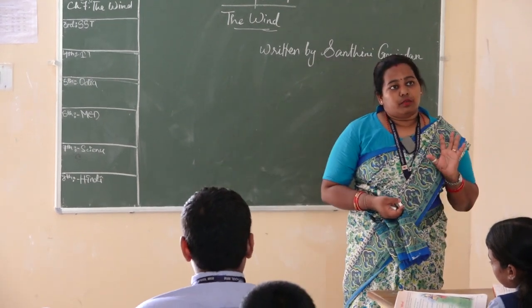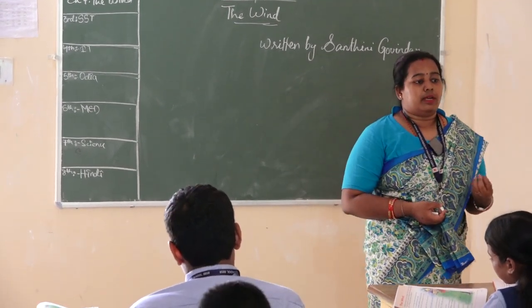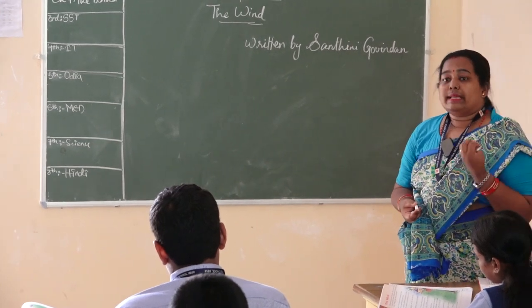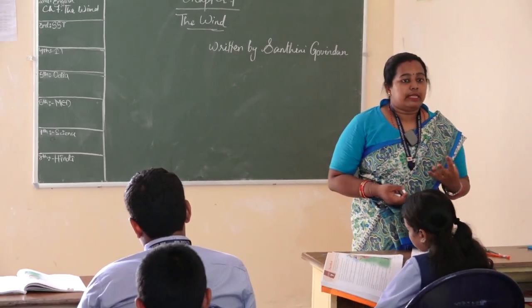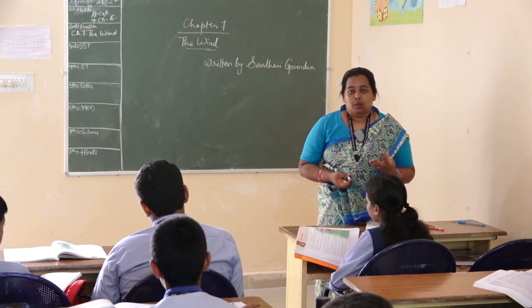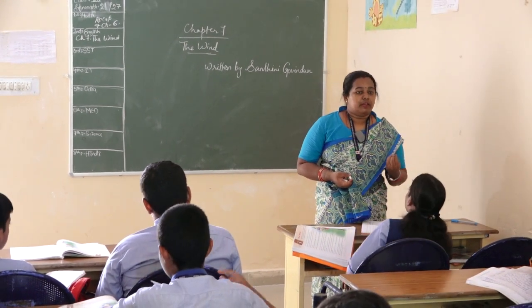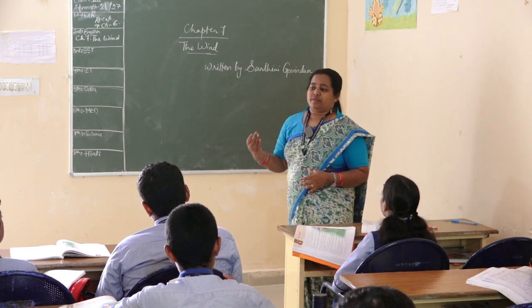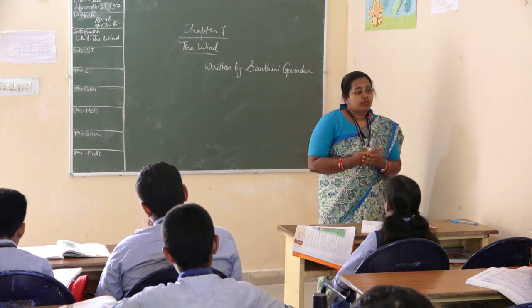Okay, a wind which has power in itself that it can sail the boats, it can rattle the windows. Okay, then it can shuffle the windmills. These are various adjectives we have for wind.